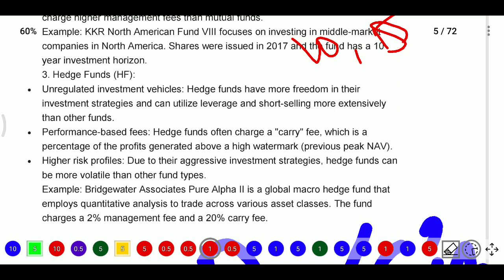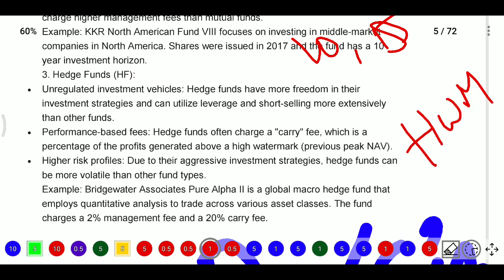Short selling means they can sell shares before they own them. They borrow the shares and sell them, expecting the price to go down. When the price has gone down, they purchase the shares and repay them, along with interest on the borrowing. They will also charge a performance-based fee. Hedge funds often charge a carry fee, which is a percentage of profit generated above the high water mark. We will discuss this concept also.